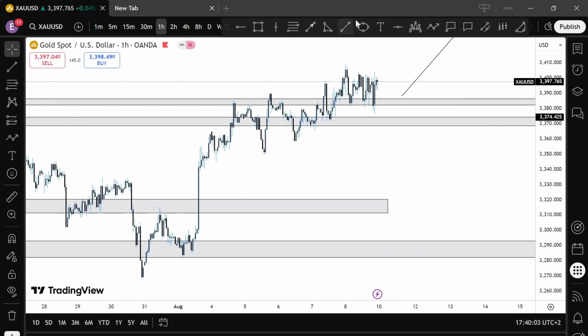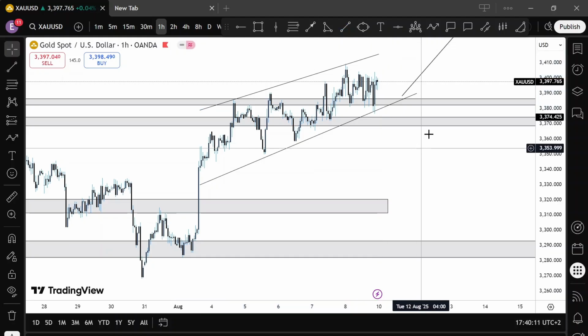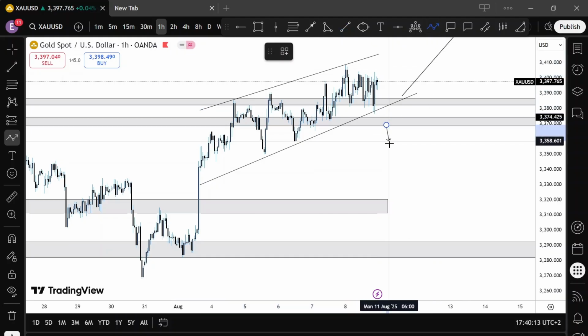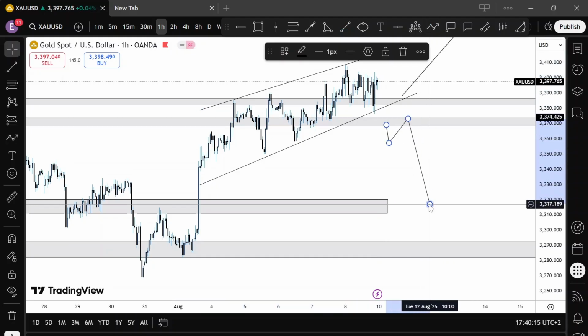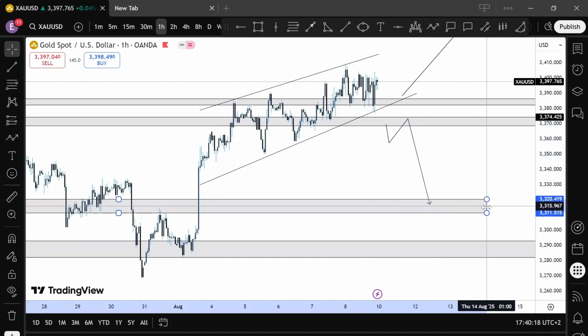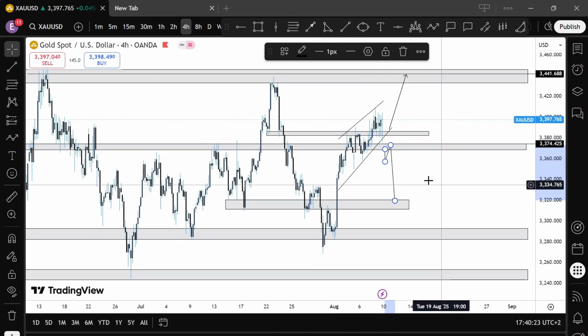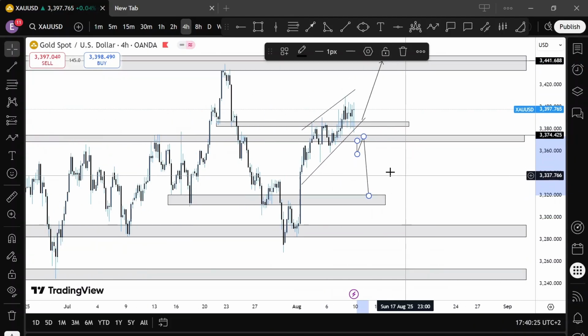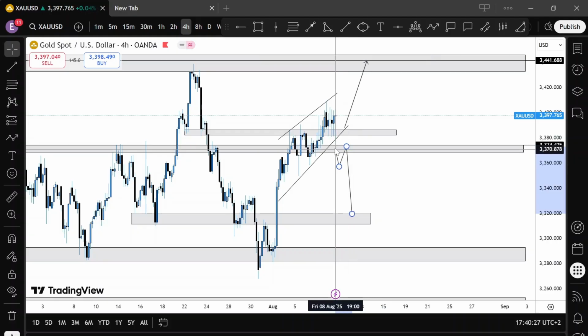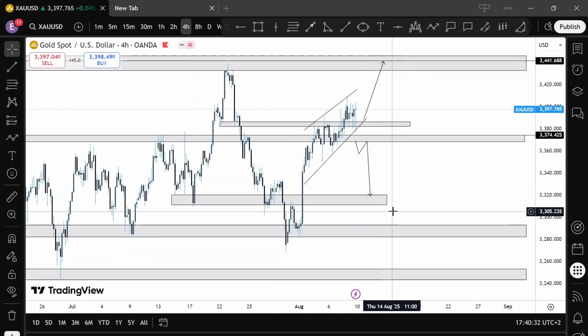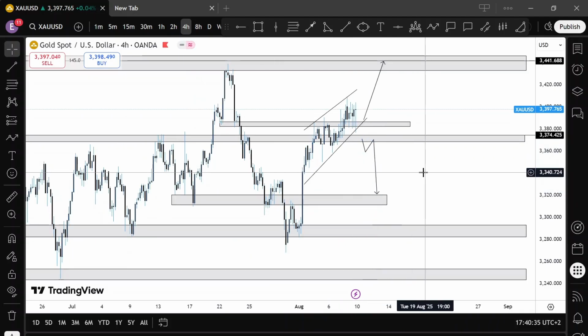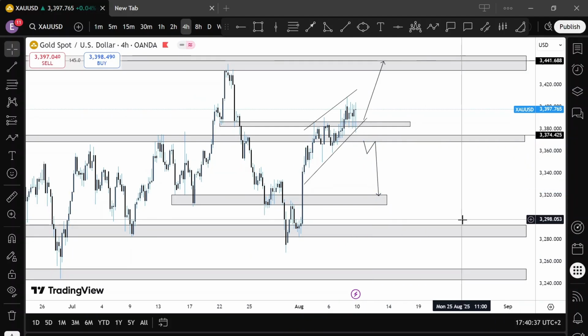Otherwise, I would say there's a kind of formation forming here, whatever we want to call it. And if price breaks below this region, then we might want to sell down to these regions of 33.15. Back to the 4 hour time frame. So something like this: either we'll see price continue to the upside, or if price breaks below to these regions here, then we could possibly look for opportunities to continue to sell to the downside right here. Okay, all right, that's that for gold.